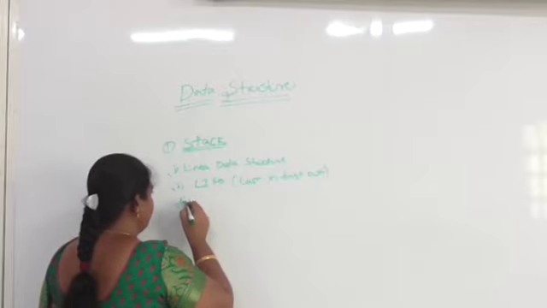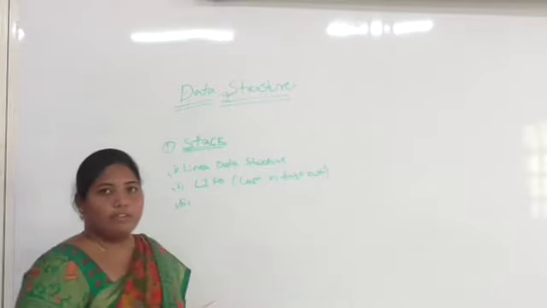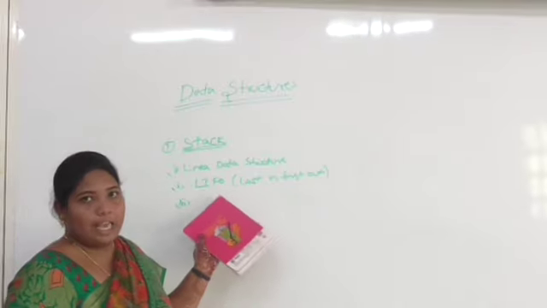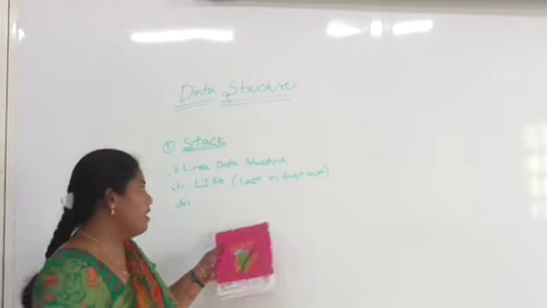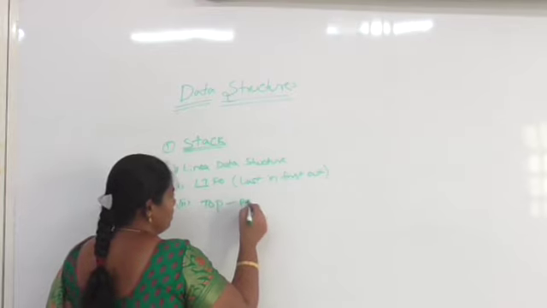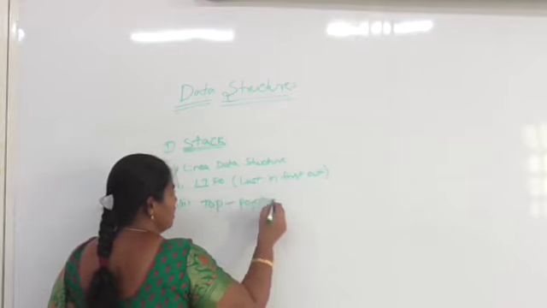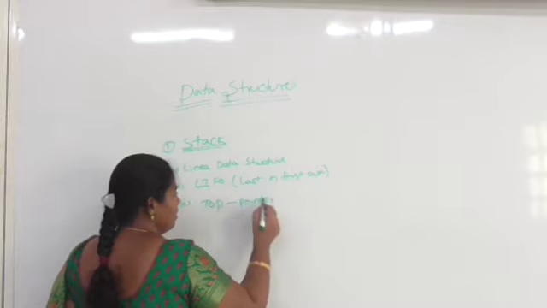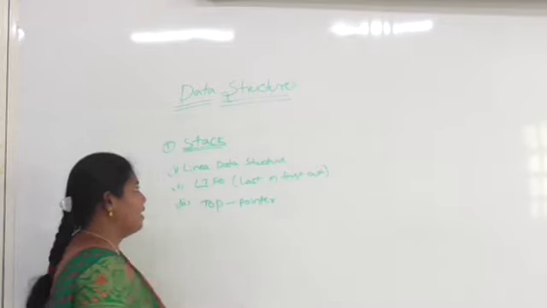Third point, in a stack we always keep track of the last element with a pointer called top. This is called a pointer in stack.